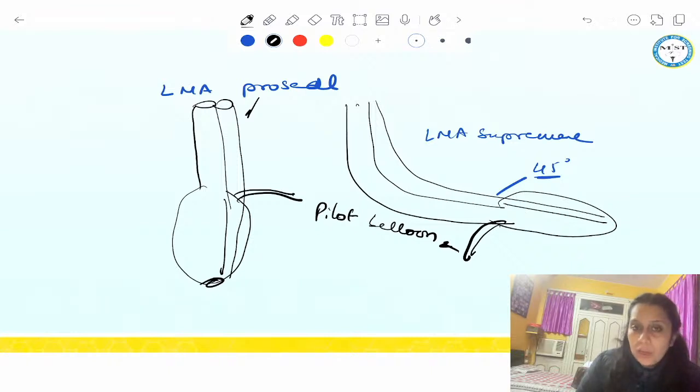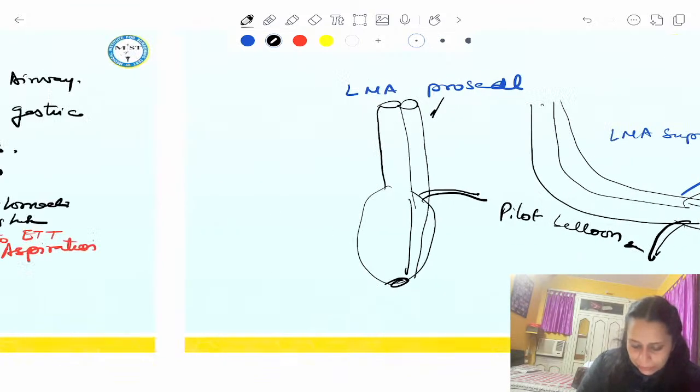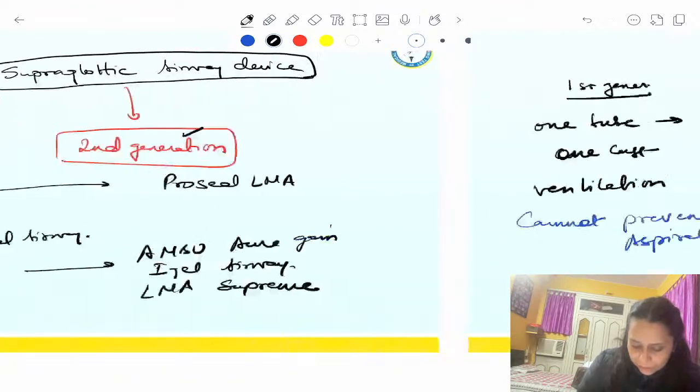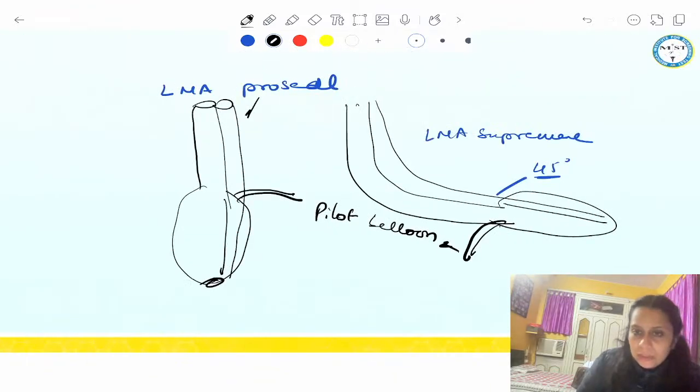But your I-gel, I have shown you, has a non-inflatable cuff. It doesn't have a pilot balloon. It has no pilot balloon to inflate it, right? It has a non-inflatable cuff, so keep it in mind. For ProSeal, there would be two tubes and there would be an inflatable cuff. For LMA Supreme, it will be bent at 45 degrees. Same, it will look like ProSeal, bent at 45 degrees, and it will also have two tubes and an inflatable cuff. And your I-gel will have a non-inflatable cuff.